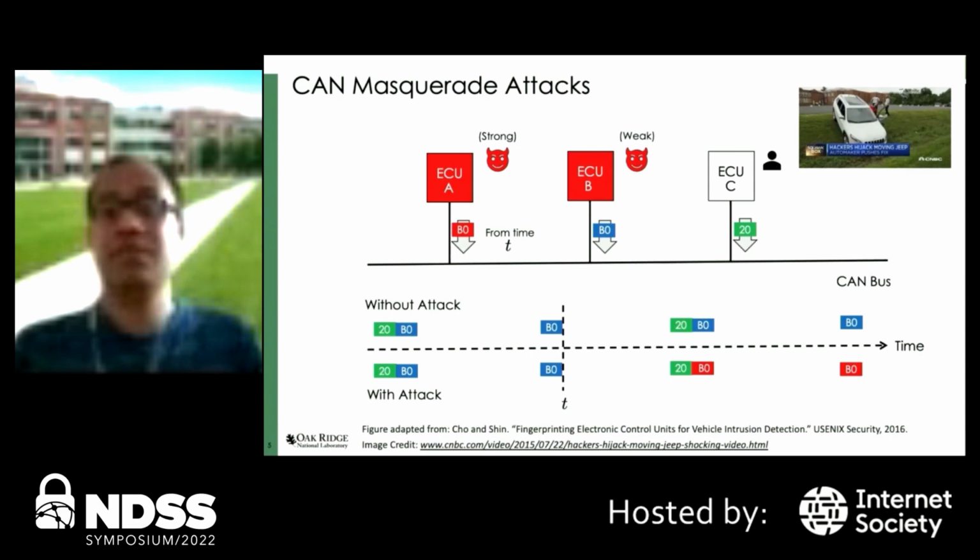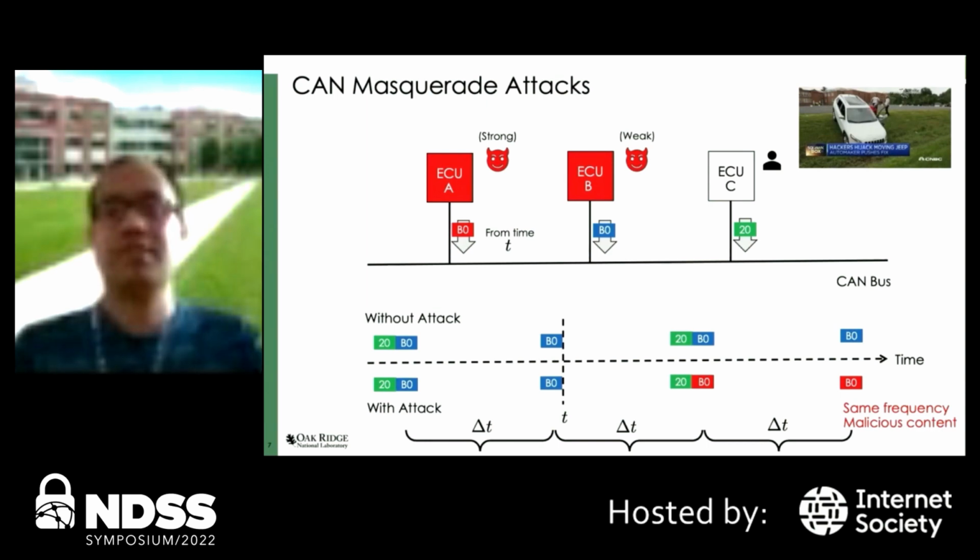In this figure, the attack progresses as the adversary learns the frequency of frames sent by ECU B. Once it learns the frequency of frames B0 at time t, the adversary suppresses the transmission of messages by ECU B and utilizes a strongly compromised ECU to inject messages from ECU A with forged content. Key in masquerade attacks is that the adversary sends messages at the same frequency as benign ECUs, but with malicious content. Therefore, masquerade attacks are the stealthiest CAN attacks.